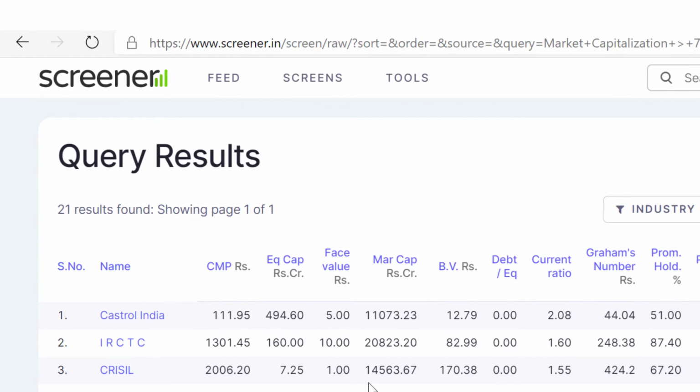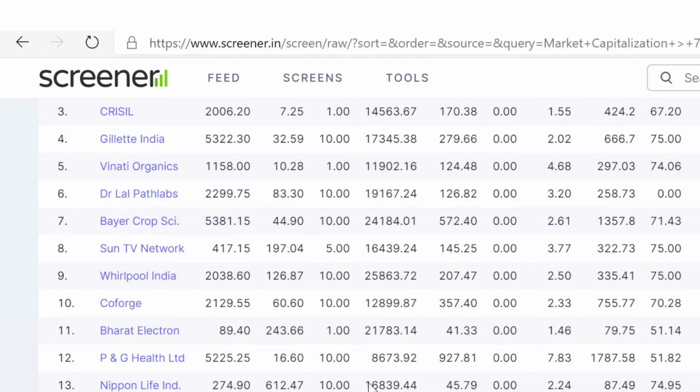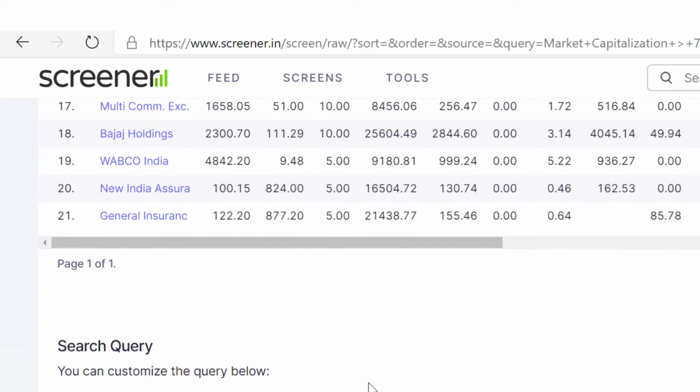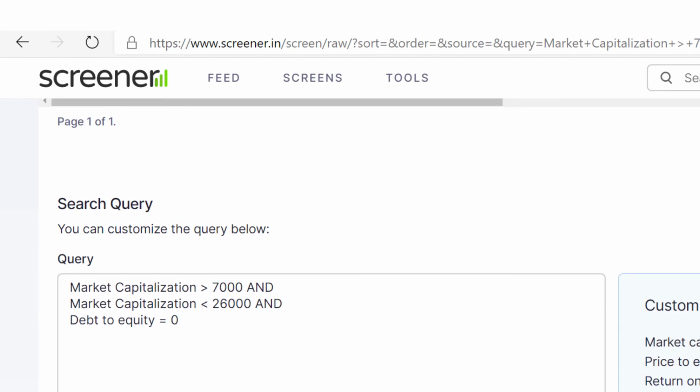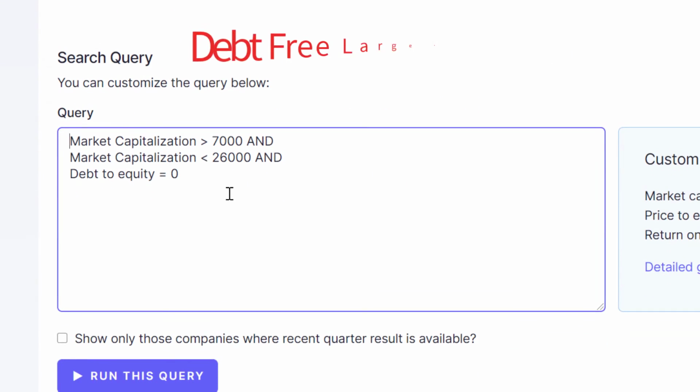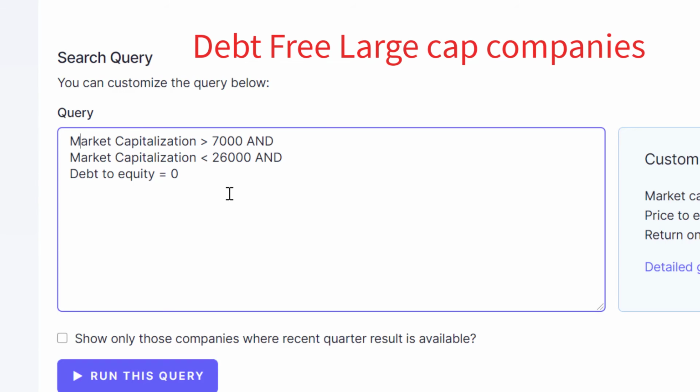In case you want to go for investing based on only these criteria, then you can go for it. If you want any specific criteria such as a dividend yield of a certain percentage or having good sales growth or profit growth of companies, can also be added. Now let us move to the last step of finding debt-free large cap companies. The criteria for finding debt-free large cap companies is it should have market cap greater than 26,000 crores. Again, keep debt to equity equal to 0. Stay intact and run the query.